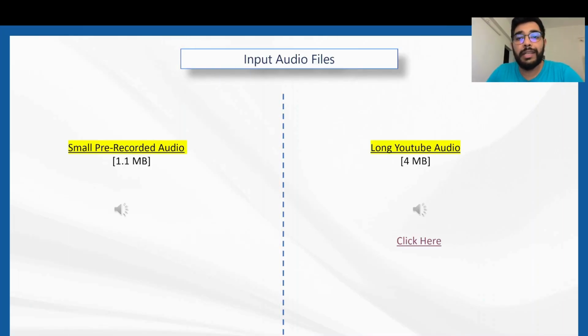Now let's try to listen to the two audio files that we'll be leveraging while going through the whole process of speech to text conversion. The first audio or speech file that we'll be using for this experiment is a small pre-recorded audio with my voice with the size of 1.1 MB. Let's try to listen to it.